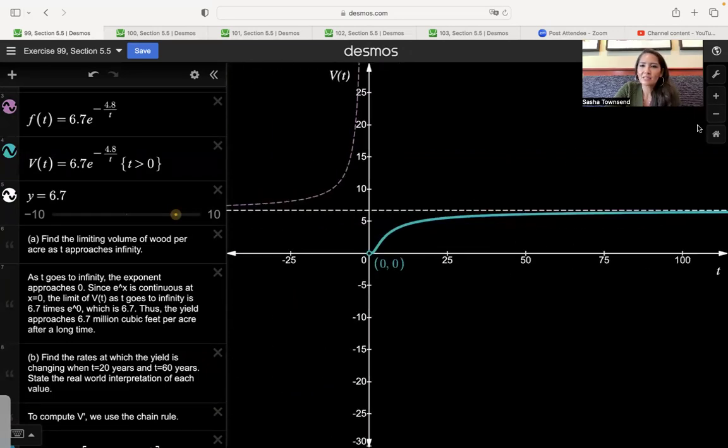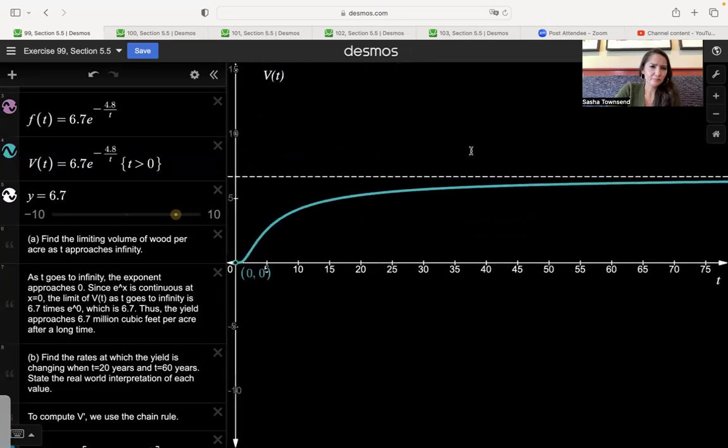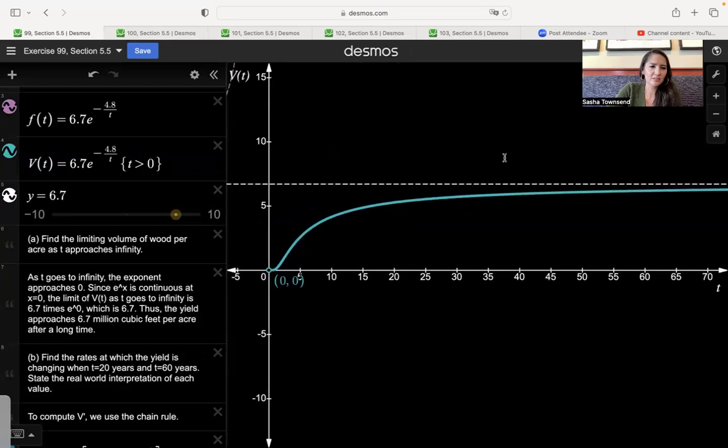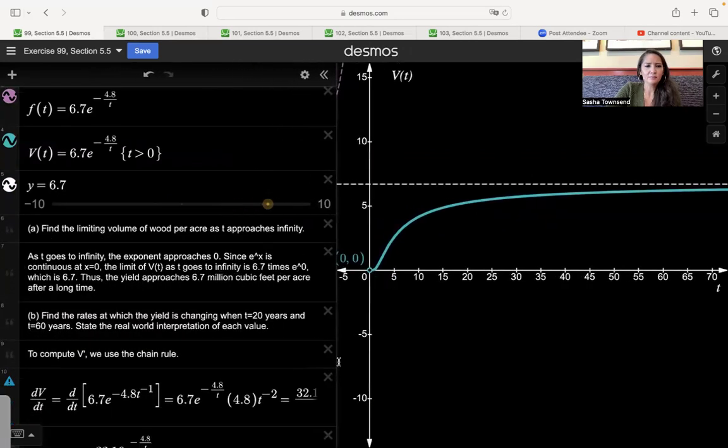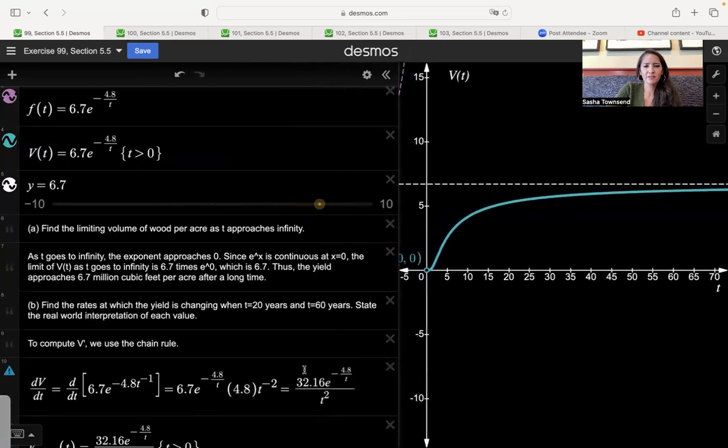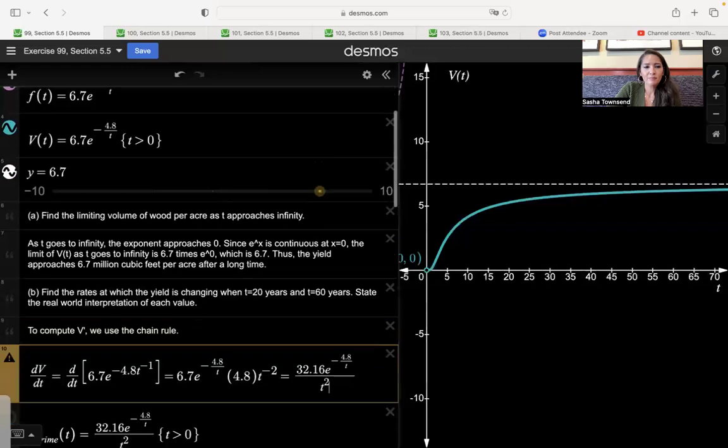Now we were also asked for the rates of change when t equals 20 years and t equals 60 years. So we take the derivative using the chain rule, and we've already done that on paper. So we have 6.7 times the exponential times the derivative of the inside, which is that 4.8 times t to the negative 2.